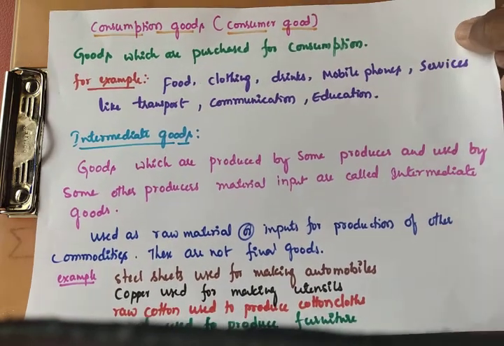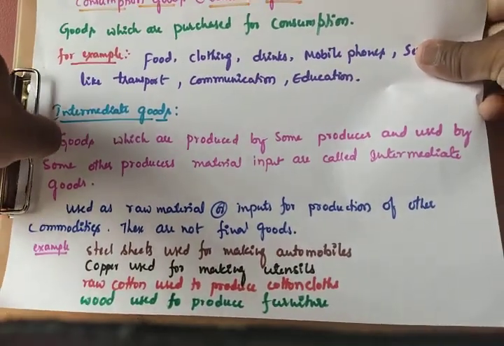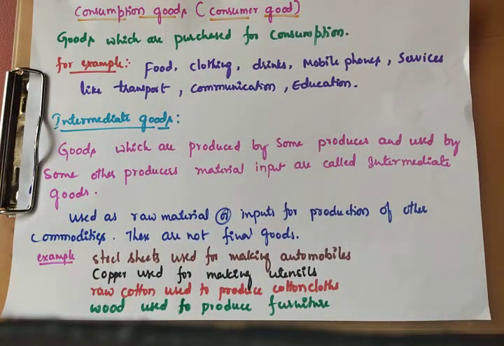Consumption goods are also called consumer goods. Simply, goods which are purchased for consumption. Commonly we are all doing the same thing: we consume goods and services. That is called consumption. Consumption means utilizing goods and services to satisfy human wants. So that is consumption goods or consumer goods.